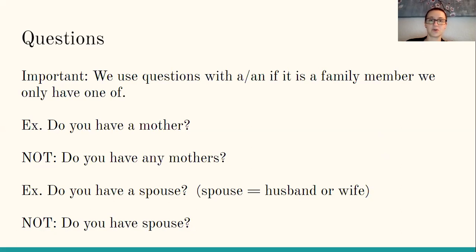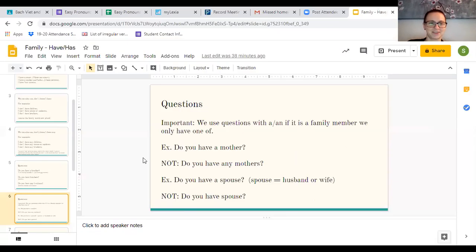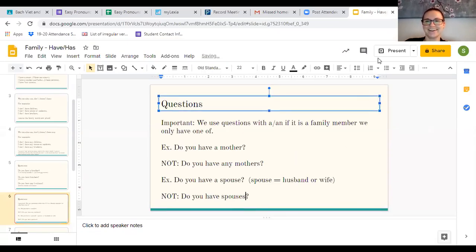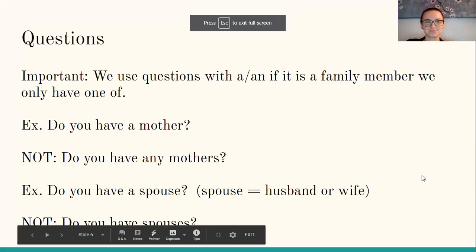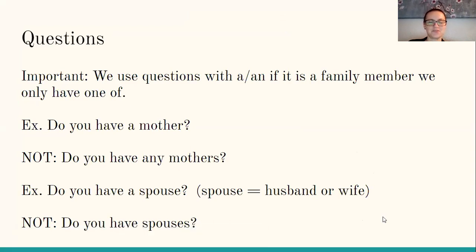Another example, do you have a spouse? Spouse means husband or wife. Ooh, there's a typo right here. I'm gonna fix this in real time, sorry. There we go. Fixed it. So not do you have spouses? Because one person marries one person, right?